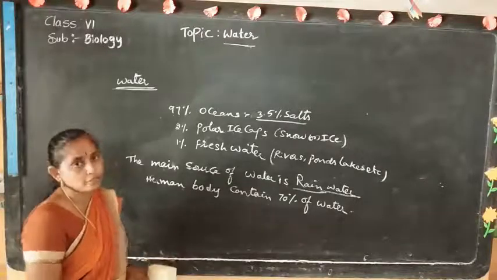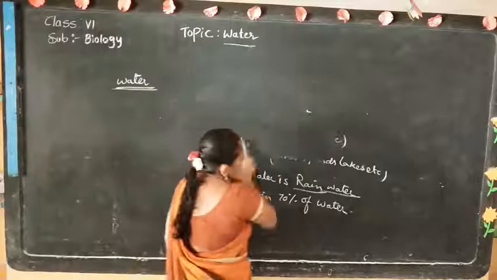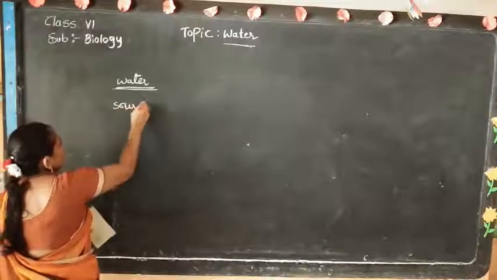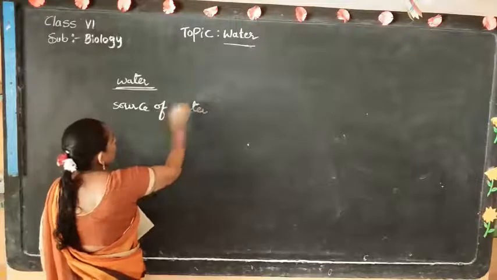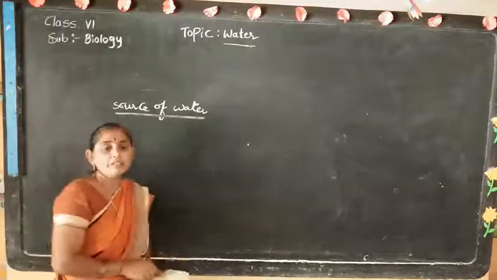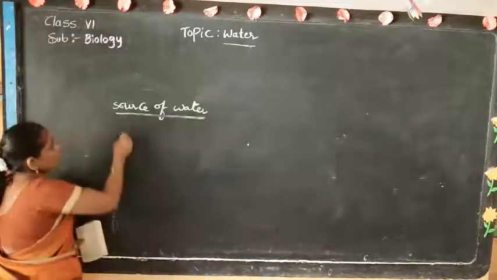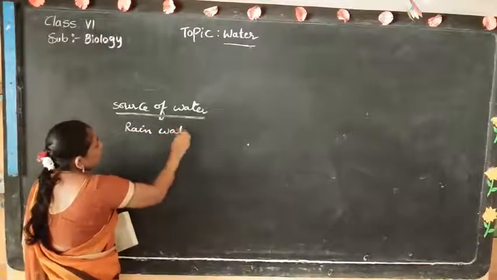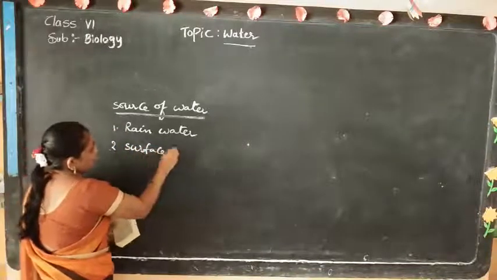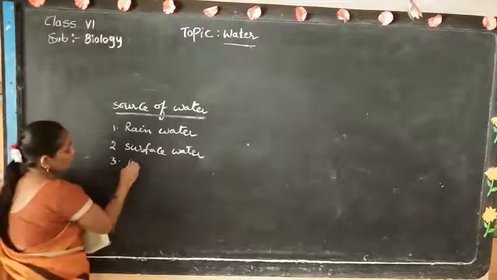Next one is the source of water. The water is available in three ways: rainwater, surface water, and underground water.